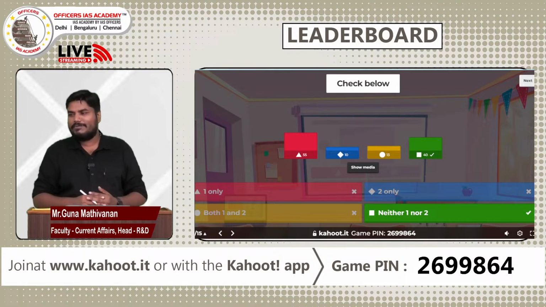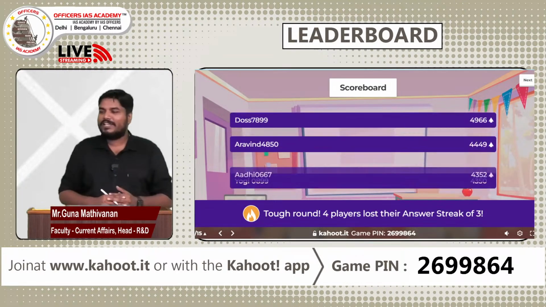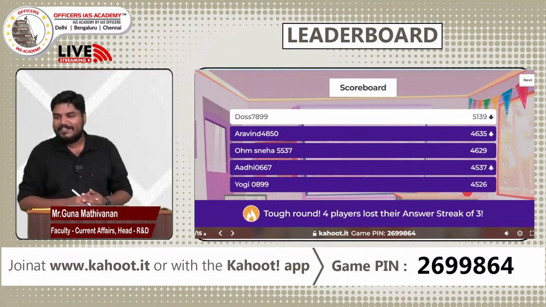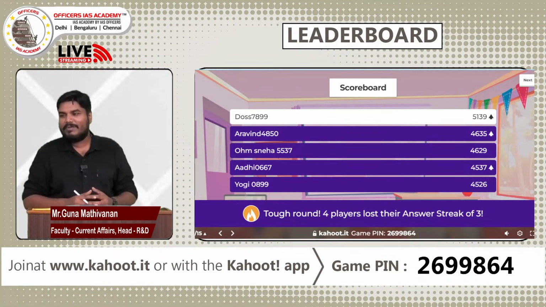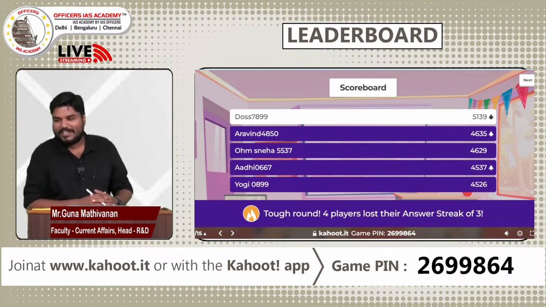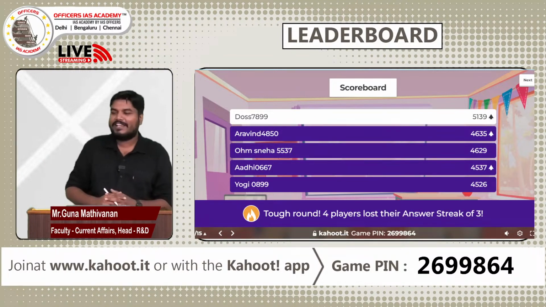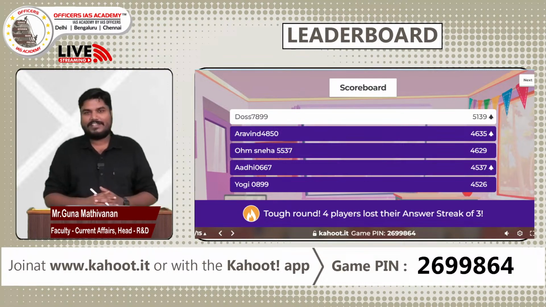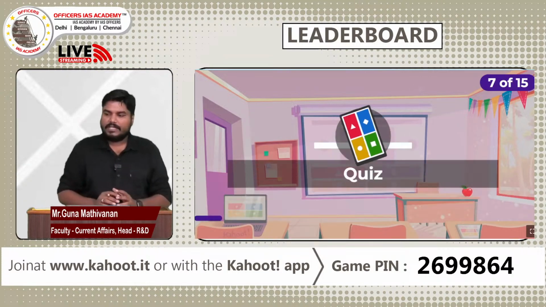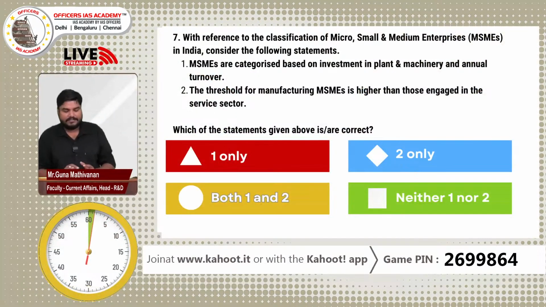Let's have a look at the leaderboard. Let's see whether Om Sneha is still on top. No, it is DOS with 7899. Congrats, man. You have got into the first position, followed by Aravind, followed by Om Sneha. Om Sneha, don't worry, you can catch up quickly. Then Adi and Yogi, right? 4 players have lost their answer streak of 3, Kahoot says. Great. So we will move on to question number 7 in a few seconds.